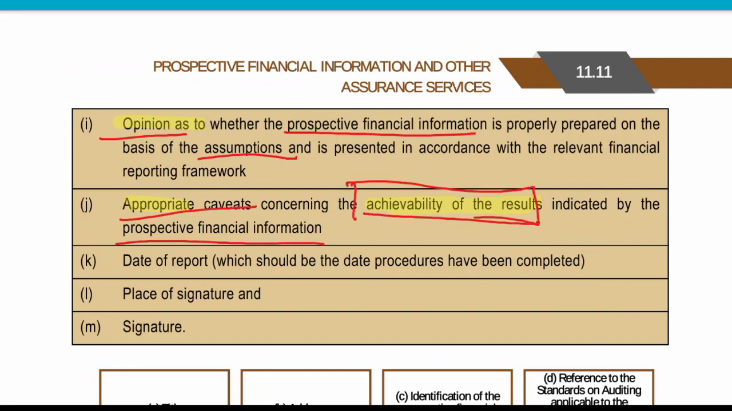Then appropriate comments, the achievability of results, that we are not providing any kind of assurance that there will be achievability of these kinds of results. Okay, even if it is mentioned in the prospective financial information, we are only examining that okay, whether it is prepared as per financial reporting framework and the assumptions, the underlying assumptions, the judgment, etc., are correct or not. But we are not providing any assurance over the achievability of these kinds of results. And at last, date, place, and signature we need to mention in the reporting.